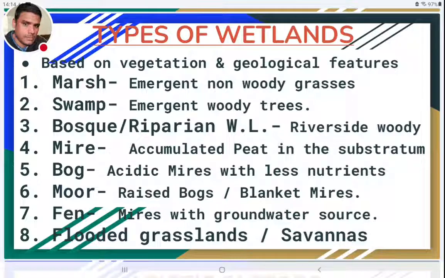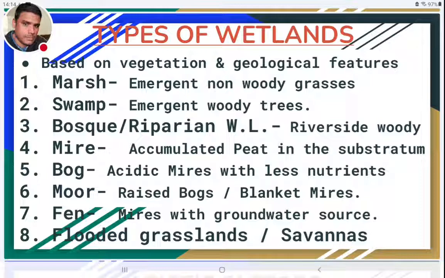Marshes usually have a peculiar type of grass species. Grass species will be the dominant vegetation in marshes. No big plants and no woody plants will be there. Non-woody grass plants are the dominant vegetation in marshes. So marshes mean grass vegetation.